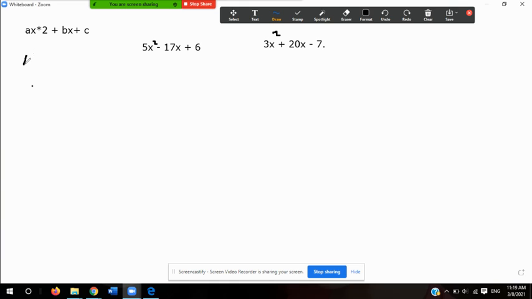In the previous lesson, we talked about x squared plus bx plus c. And when we talked about x squared plus bx plus c, we saw that the leading coefficient of this trinomial was a 1. So when we worked with this method, I gave you something like x squared plus 7x plus 12.